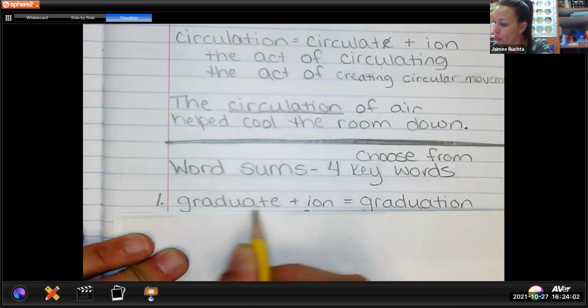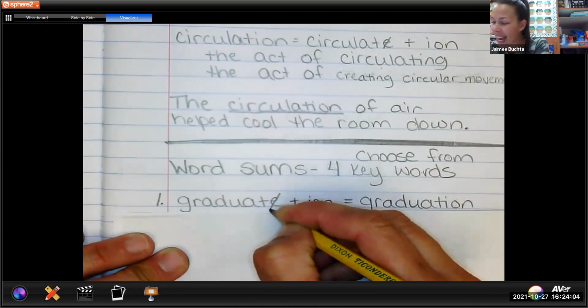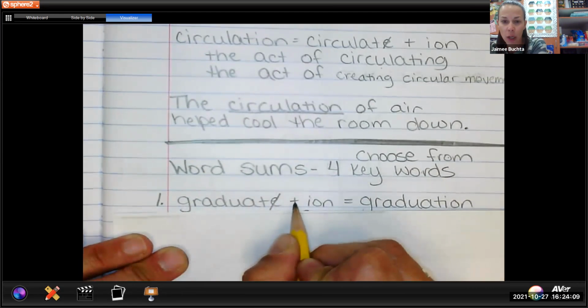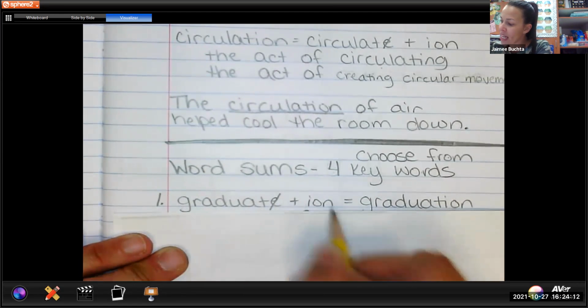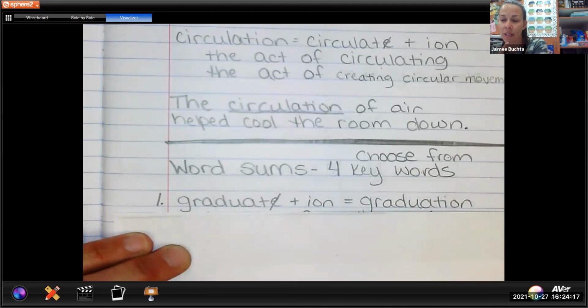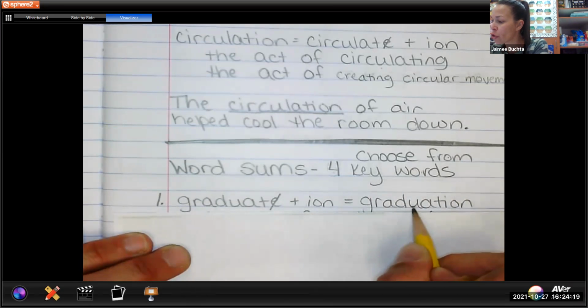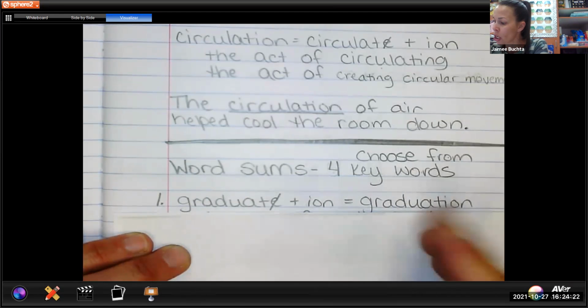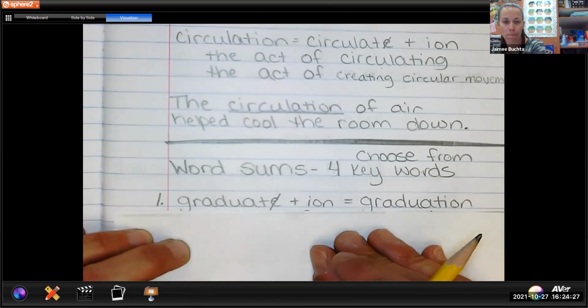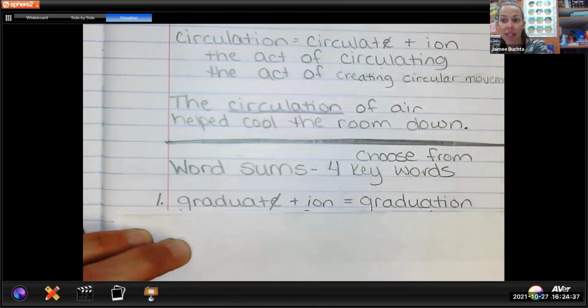So I wrote the word graduate. I'm going to go ahead and draw a line through that E, because I know that that E is going to drop off with a vowel suffix. Plus, little plus sign, I-O-N, equals my word, graduation. Remember your sound spelling, graduation. All right, press pause if you need.